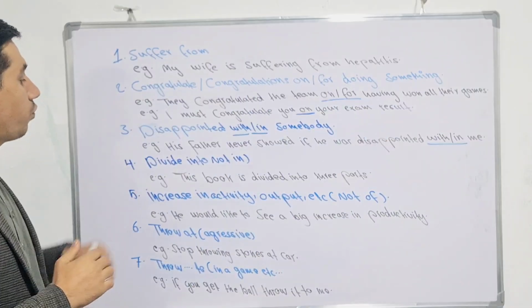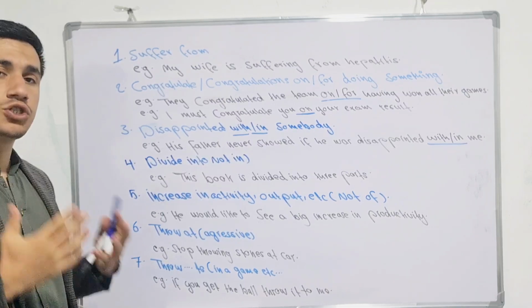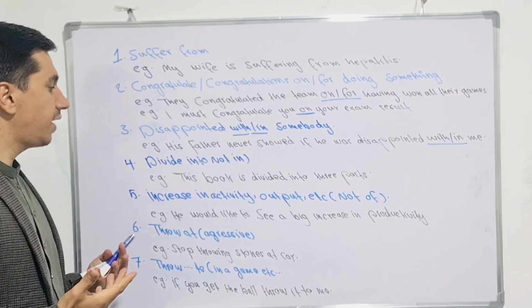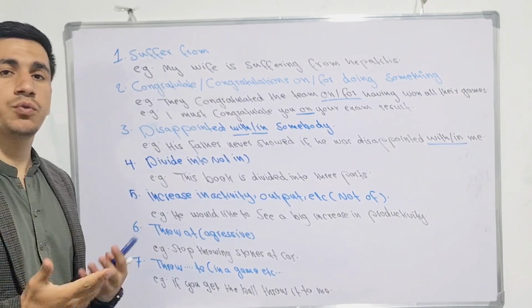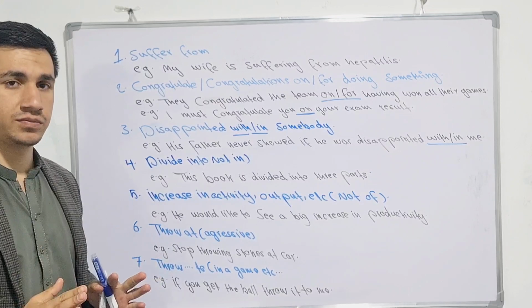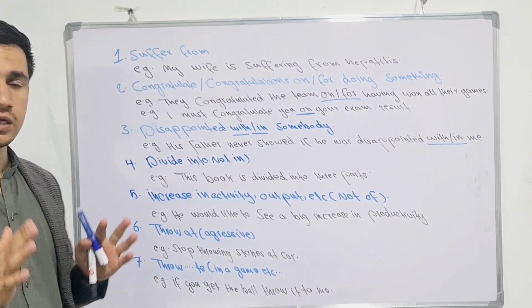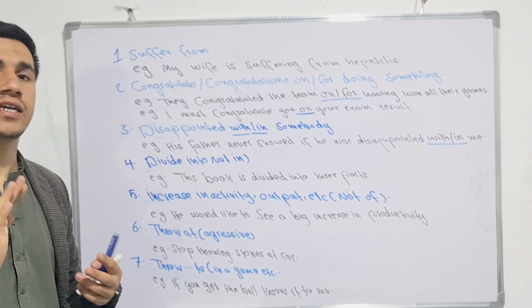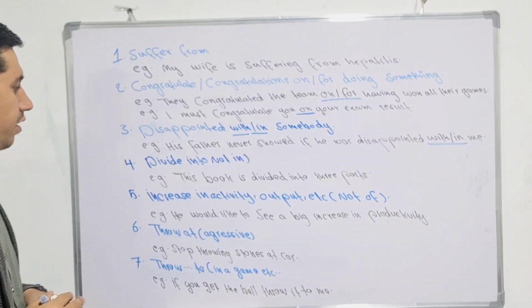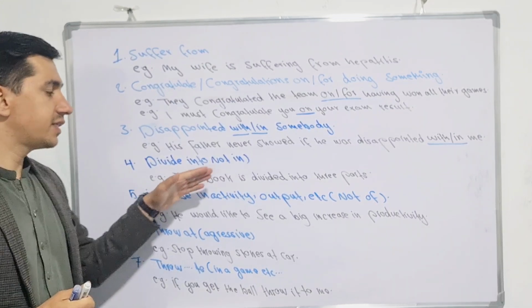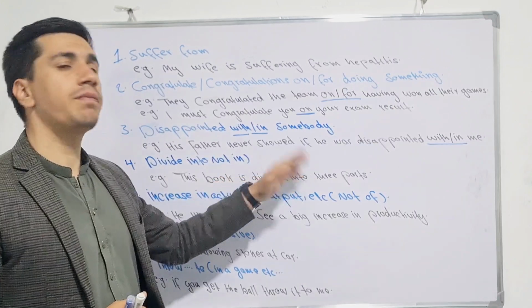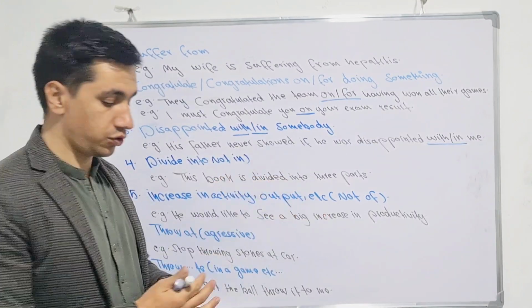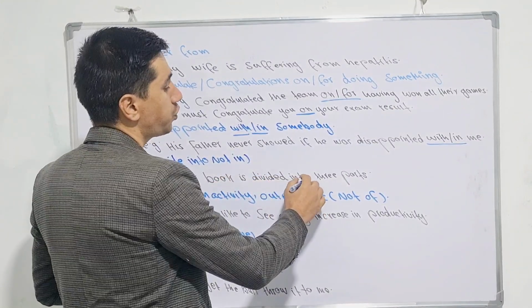Okay, number four we have is divide into. A lot of people generally say divide in, which is considered incorrect in the English language. It is better to say divide into, not divide in, right? Let me give an example: this book is divided into three parts. Look, the preposition into is used here.